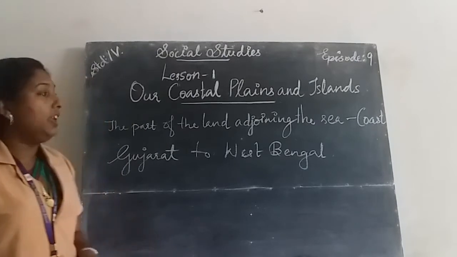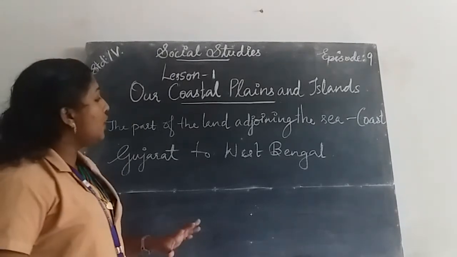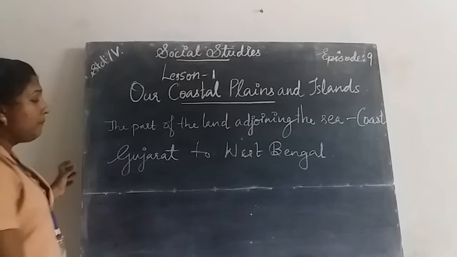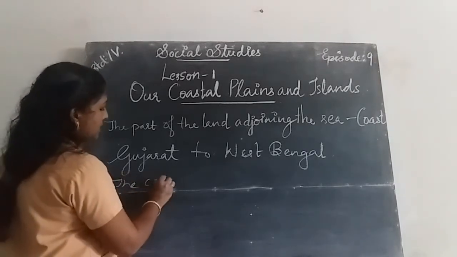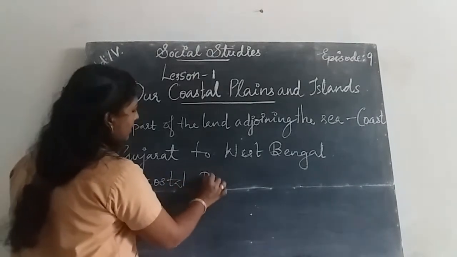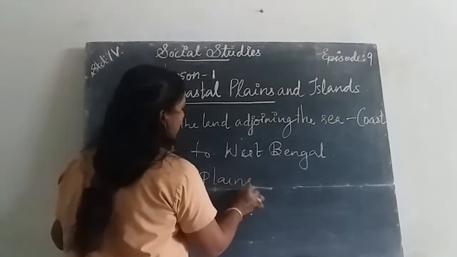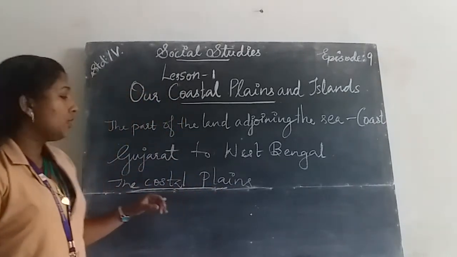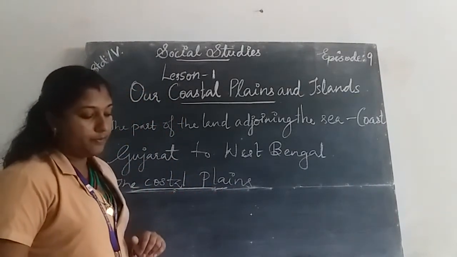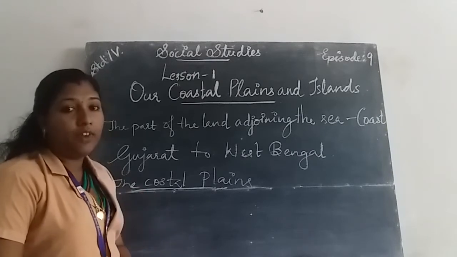Next, we learn about coastal plains. What do you mean by coastal plains?